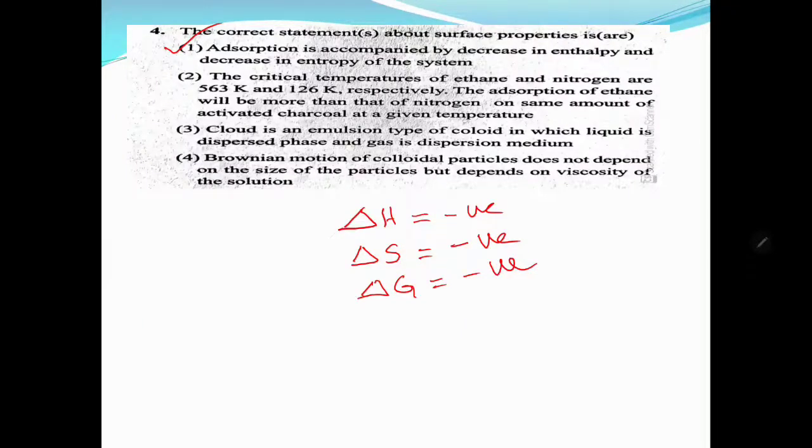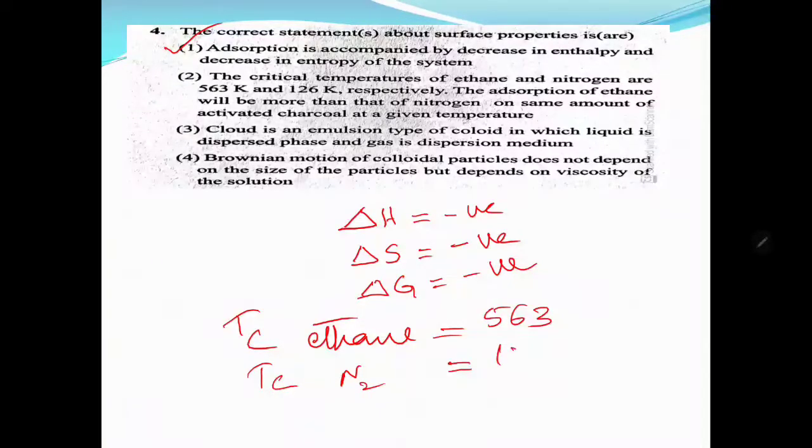The critical temperature. There is a relation between the critical temperature and extent of adsorption. We know, in the theory we discussed, the gas which has a higher critical temperature has a greater tendency to adsorb on the surface of the adsorbent. The critical temperature Tc of ethane is 563 K, and Tc of nitrogen is 126 Kelvin. This is the relation given. So this gas is more adsorbed.